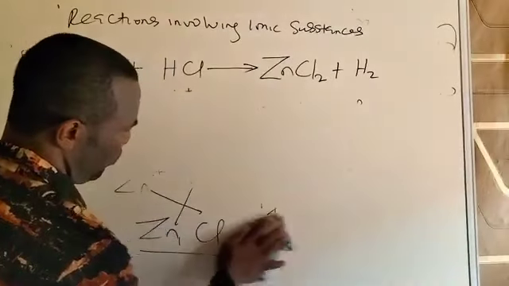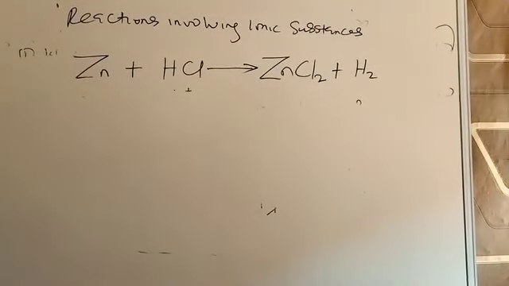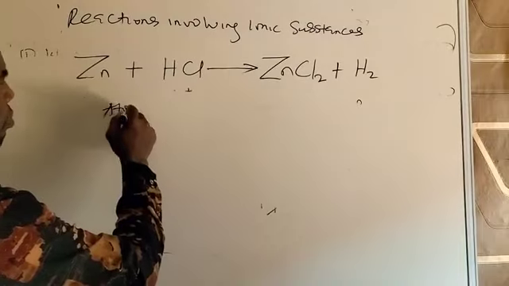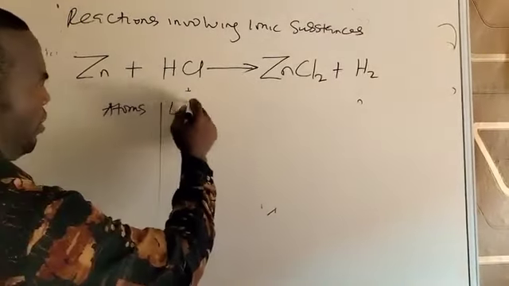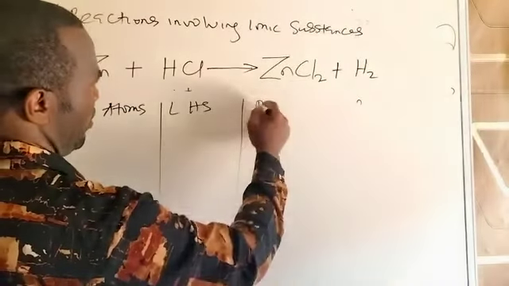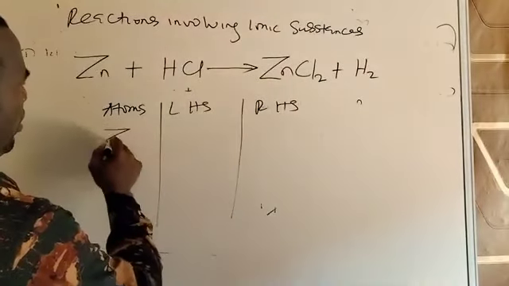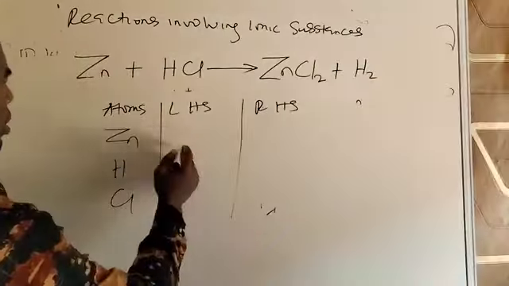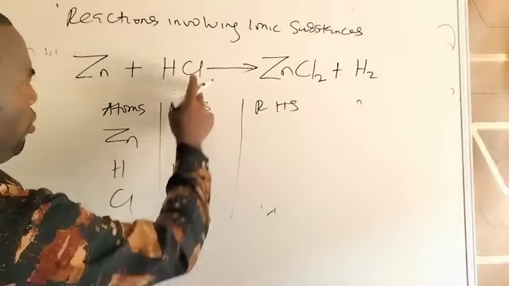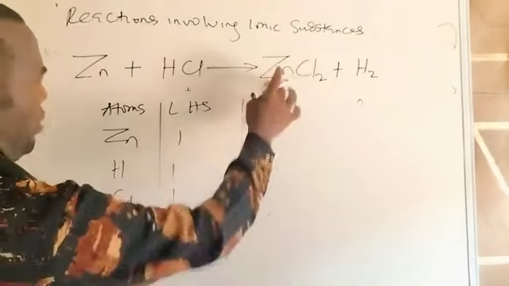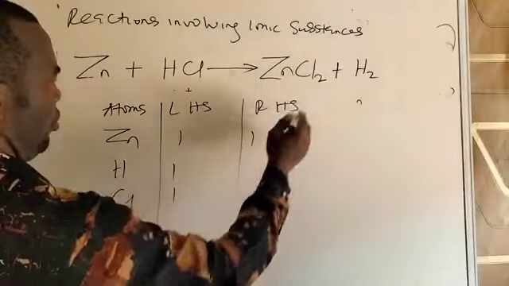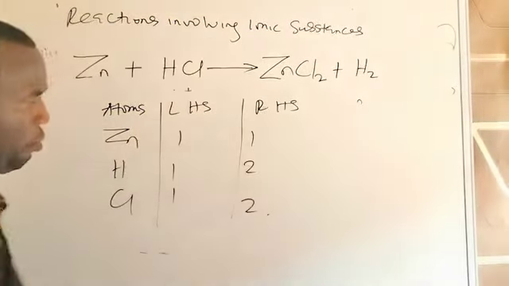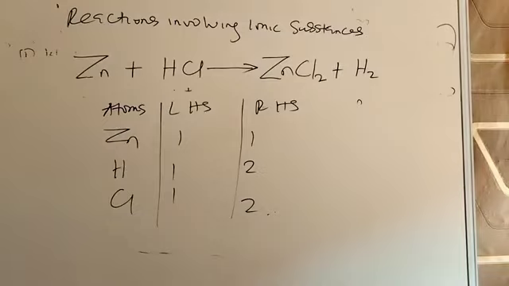To balance the equation, you check the atoms. We have our left-hand side, our right-hand side. Our elements here: zinc, hydrogen, chlorine. Zinc is 1, hydrogen 1, chlorine 1. Zinc is also 1, hydrogen 2, chlorine 2. Having done that, what do we do? We now balance the equation.